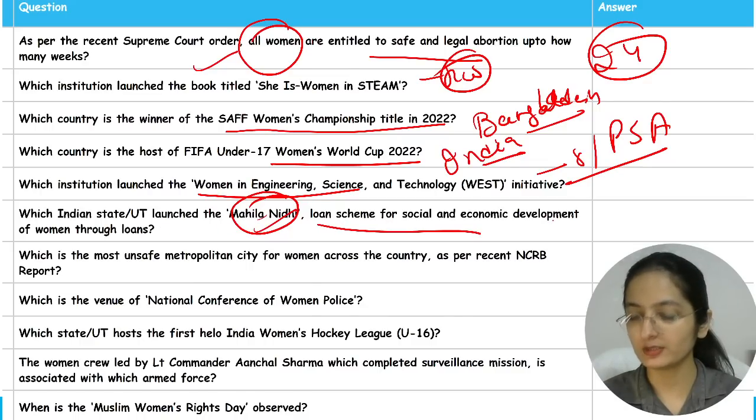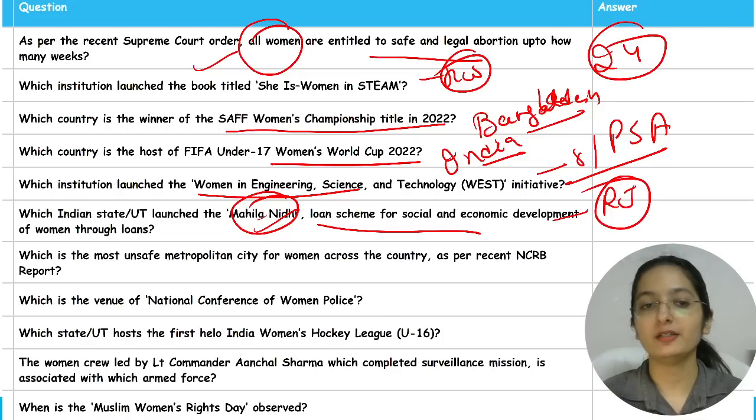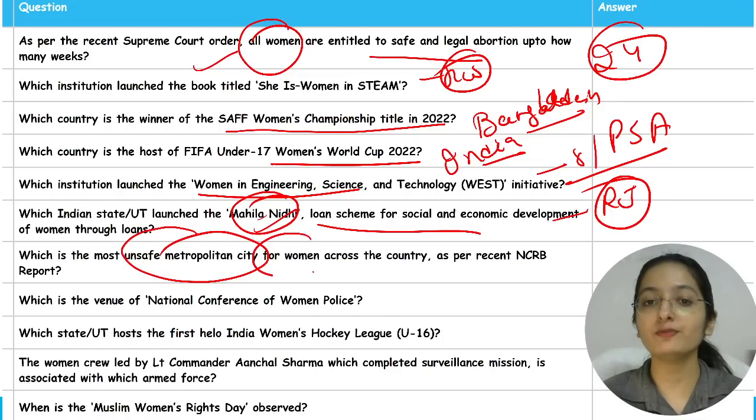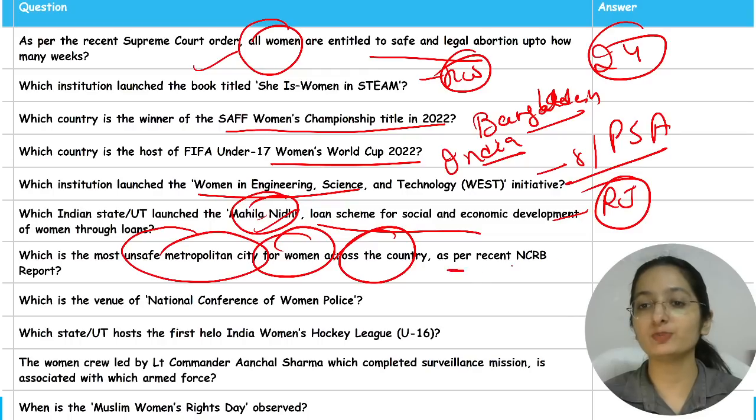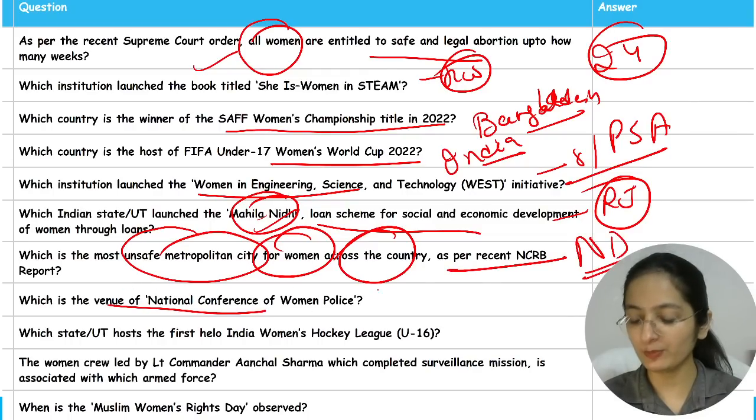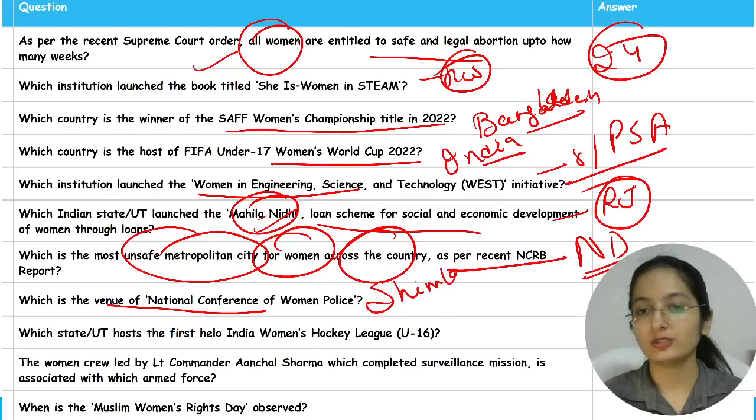Rajasthan. Which is the most unsafe metropolitan city for women across the country as per the NCRB report? New Delhi. Which is the venue of the National Conference of Women Police? Shimla.